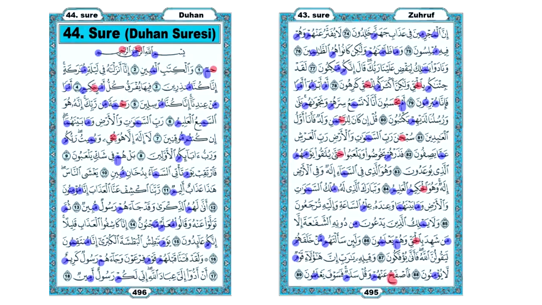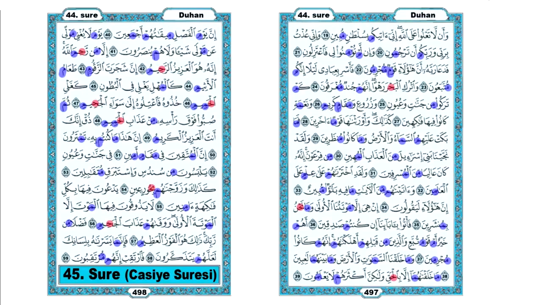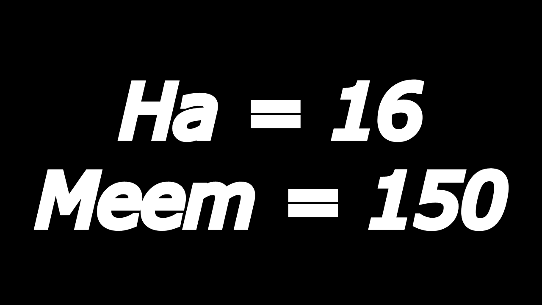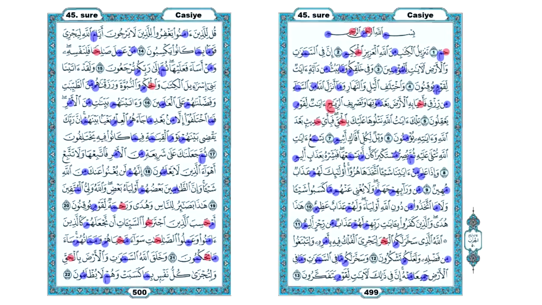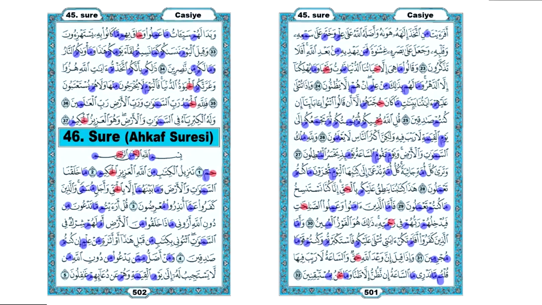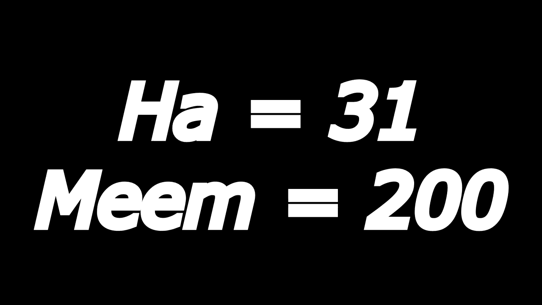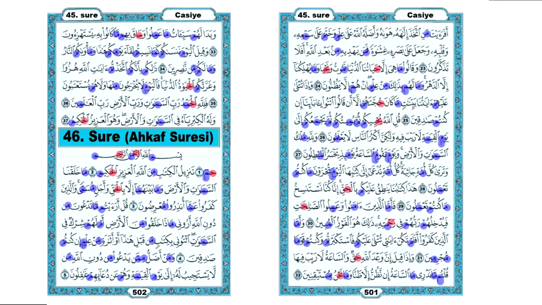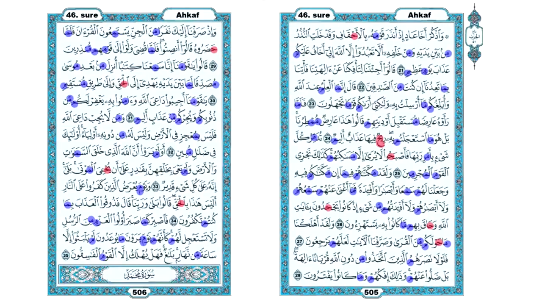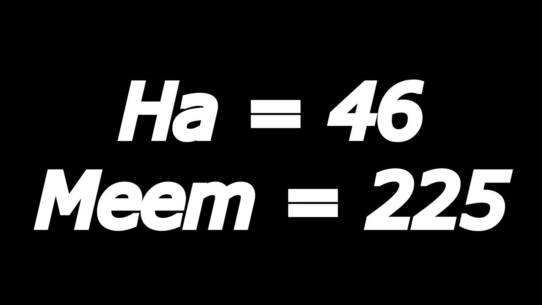Now we come to Surah 44. In Surah 44, the letter Ha occurs exactly 16 times and the letter Mim occurs 150 times. We now come to Surah 45. In Surah 45, the letter Ha occurs exactly 31 times and the letter Mim occurs exactly 200 times. And now we come to the last, Surah 46. In Surah 46, the letter Ha occurs 36 times and the letter Mim occurs 225 times.